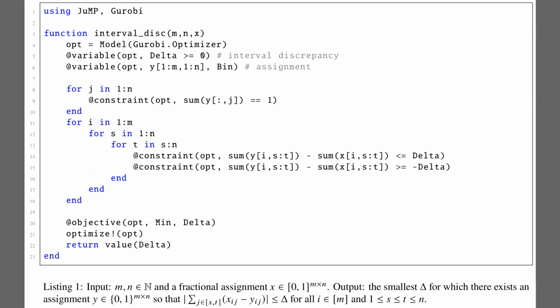Alright, while the previous figure highlighted a combinatorial lower bound, Listing 1 presents a straightforward mixed integer program that computes the optimal discrepancy value directly. The code defines binary assignment variables and a non-negative delta that measures worst-case interval discrepancy. Constraints force each job column to choose exactly one machine, then bound every machine and every time interval, so the weighted difference between x and y never exceeds delta. The solver then minimizes delta, returning the best possible discrepancy for that fractional input.